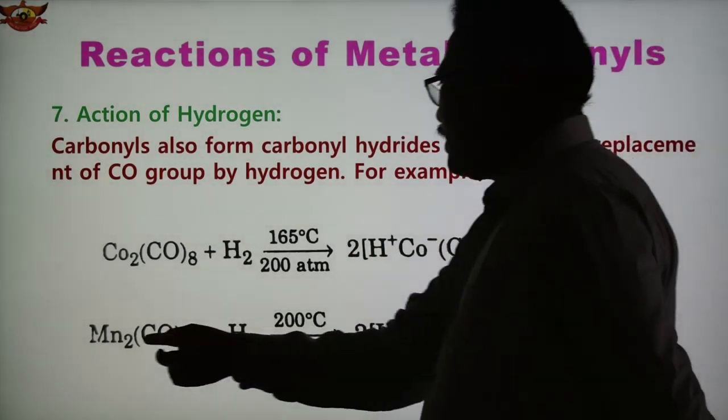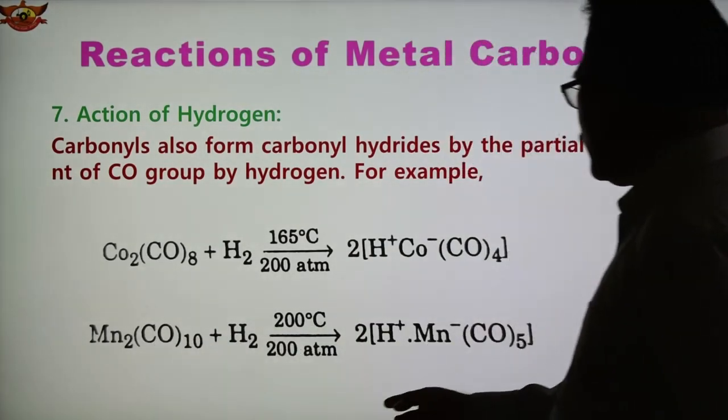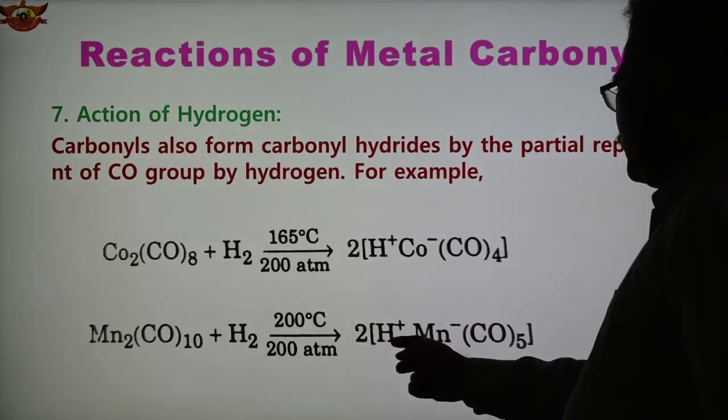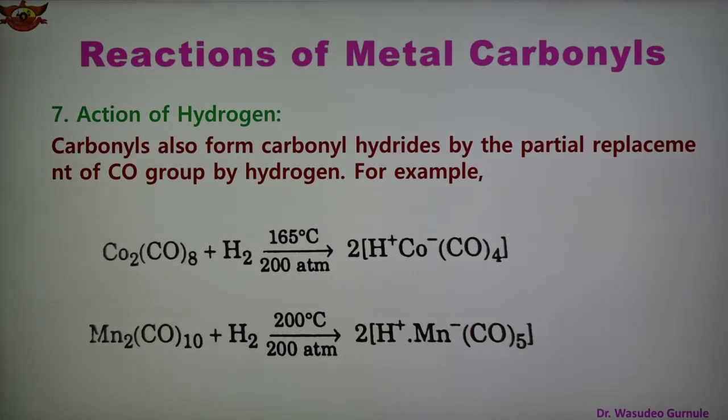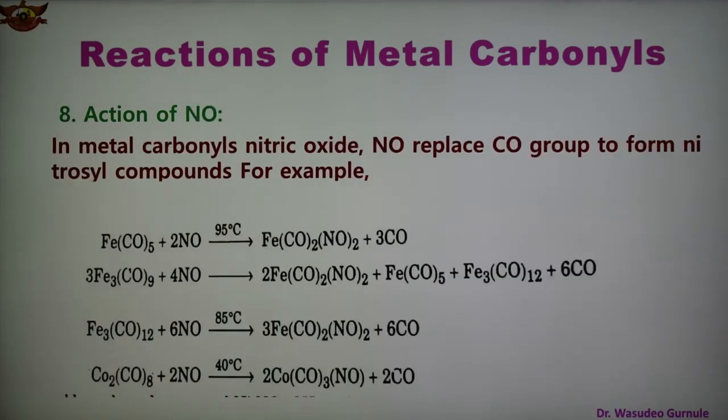Another reaction, Mn2(CO)10 with hydrogen, and we get again 2 molecules of H-Mn(CO)5. In this way, in the reaction with hydrogen, carbonyl hydride products are formed. So there is a reaction with hydrogen, and under suitable temperature and pressure we obtain different types of carbonyl hydrides. And the next reaction is number 8.